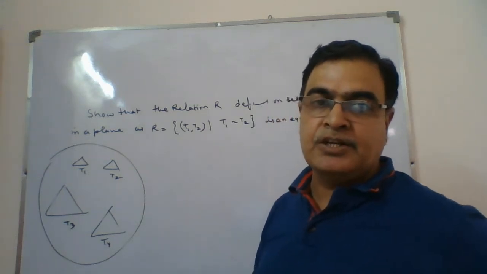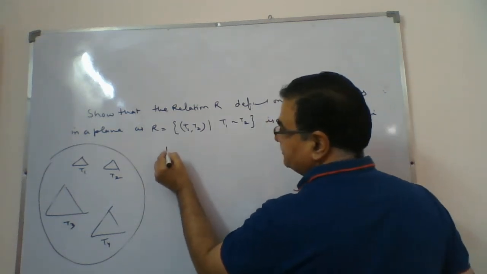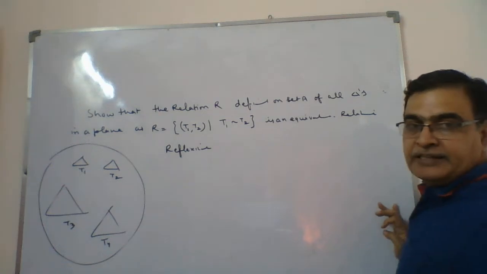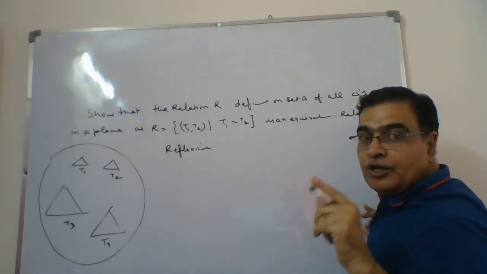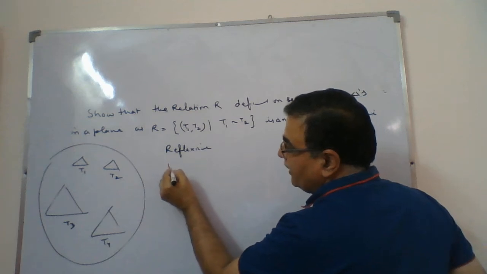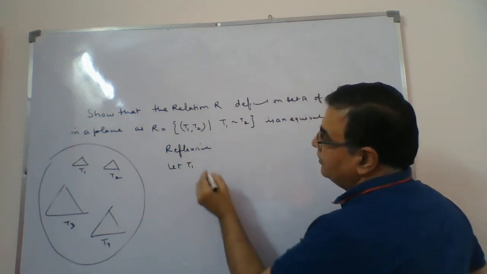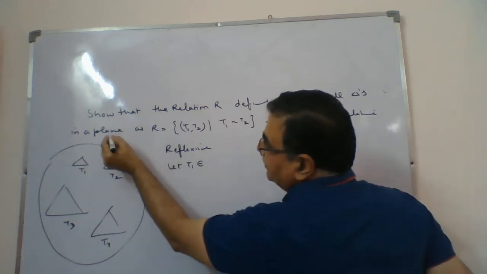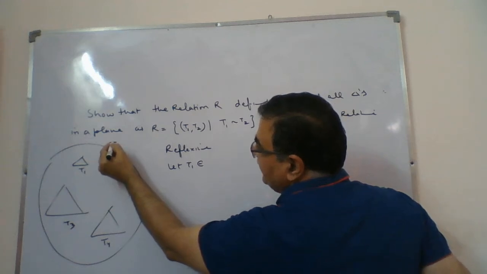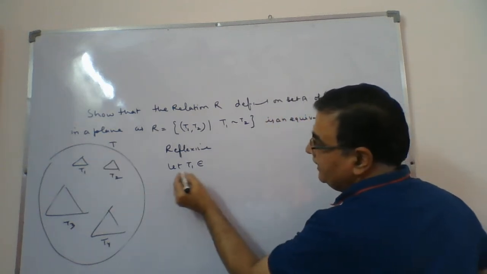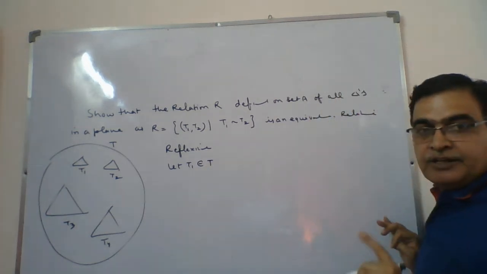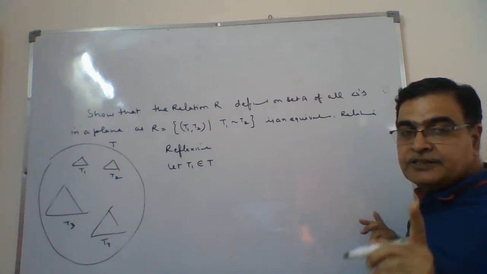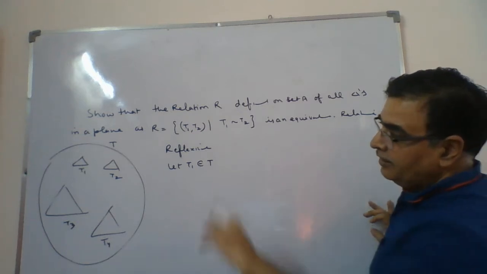To show that it is an equivalence relation, what do you have to show first? Reflexive. What the reflexive condition says is that each and every element should relate with itself. So we start with one triangle. Let T1 belong to the set of all triangles in a plane. Let that set be T. So we will say let T1 belongs to T. T1 is the triangle which belongs to capital T. Capital T is the set of all the triangles possible in a plane.